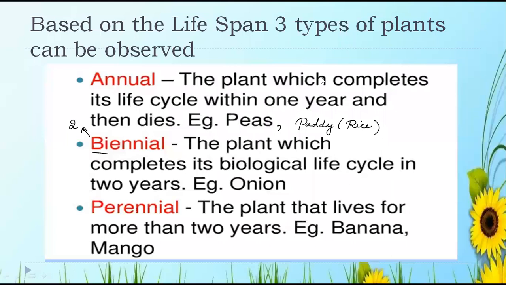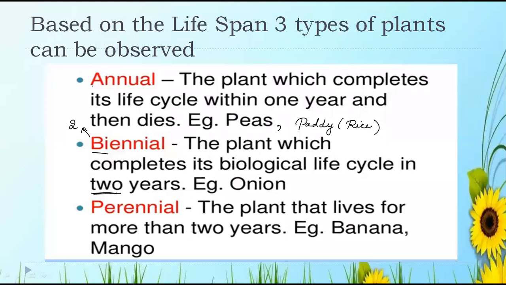The entire life cycle, Rachana, not just 6 months, from the time it is sown and then later ripens till harvest, everything is counted as annual. Next is biennial, bi means two. That means the plant which completes its biological cycle within 2 years, how many years? 2 years, those are known as biennial plants. Example is onion.